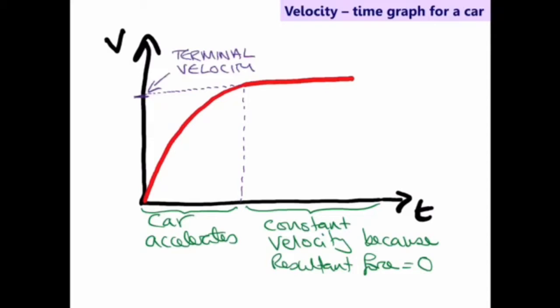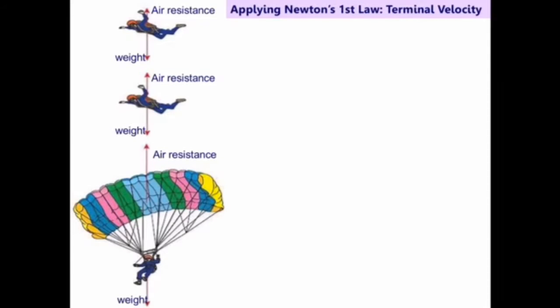Okay, that's for a car. We're going to look at another case of terminal velocity, and that's for a skydiver. So here's our skydiver. Now if you look at the arrows, we've got the weight arrows all pointing downwards, all the same length, because the skydiver's weight is not going to change. It's the air resistance that changes.